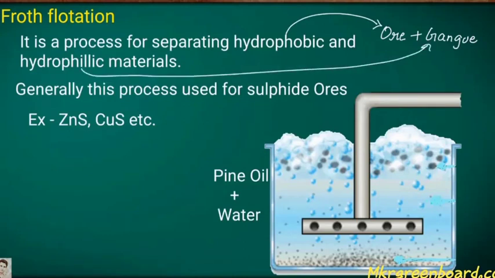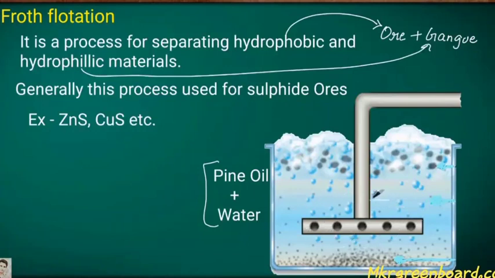Now let's see the figure, by which you can easily understand. In the ore, we have a mixture of copper and sulfide. The ore that we crushed, we add some pine oil and water to it. The gangue dissolves in the water, but the ore is suspended in the water. These ore particles stick with the pine oil, and by which we can easily separate the ore and the gangue.